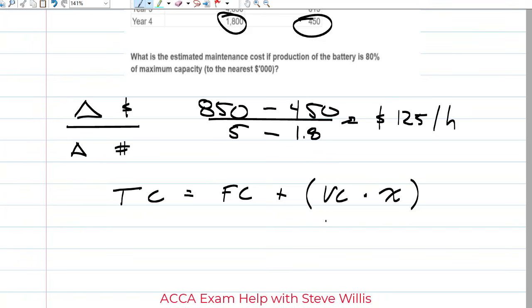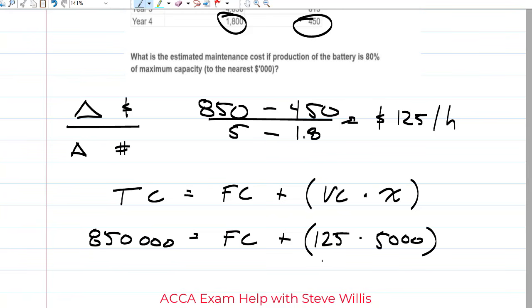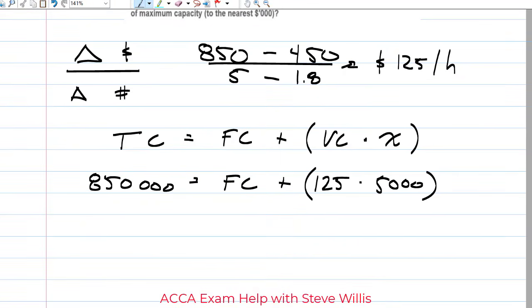And we know that my total cost at the higher level is 850,000, which is equal to my fixed costs plus 125 multiplied by the higher activity level, which is 5,000. We can use some basic algebra there, and we can then calculate our fixed costs. And my fixed costs will then come to $225,000.